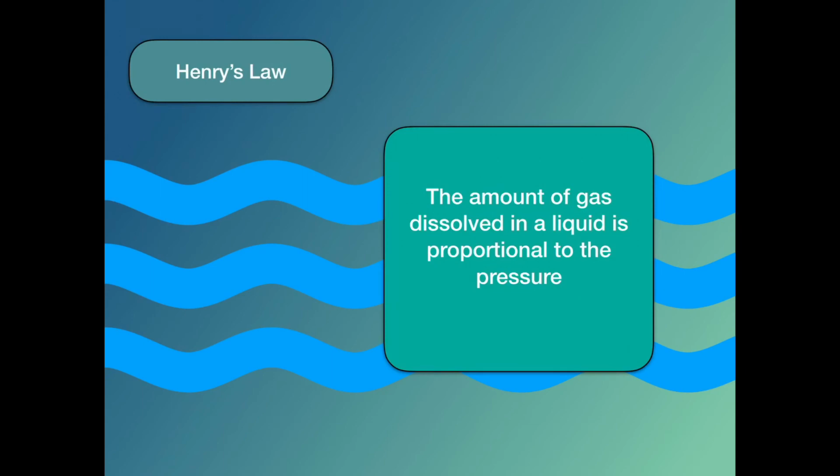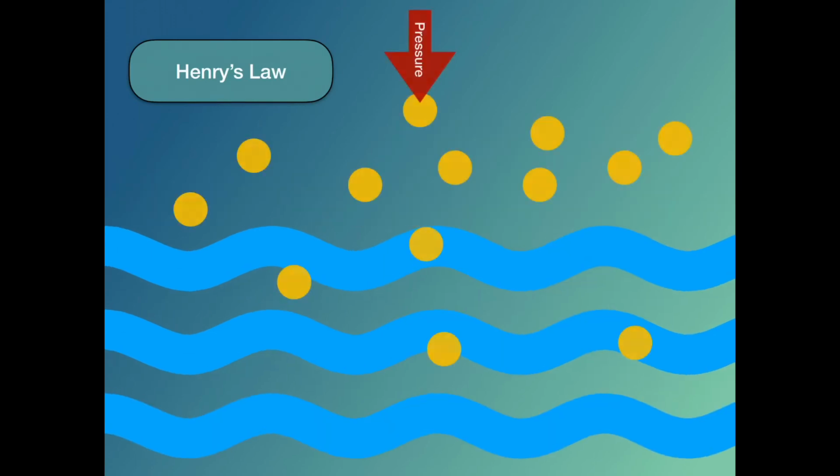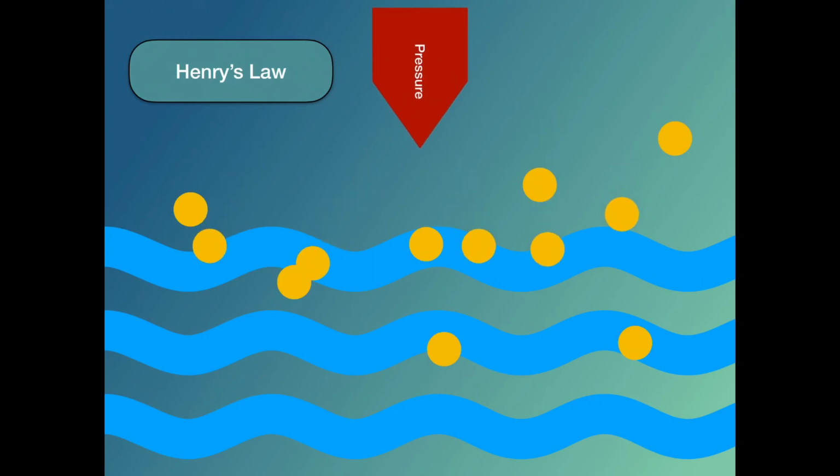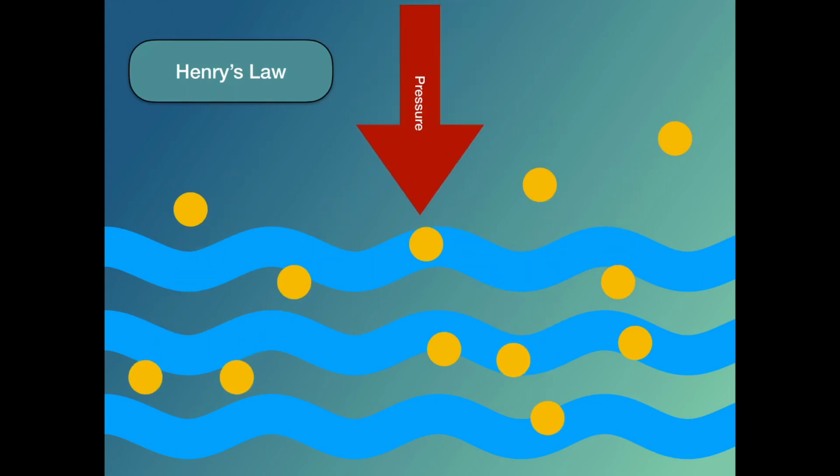Henry's law says that the amount of gas dissolved in a liquid is proportional to the amount of pressure on top of it. So if we had some oxygen dissolved above some water, simulated by the yellow circles, as we increase the amount of pressure, we will push more of the oxygen into the water, or in this case, the bloodstream.